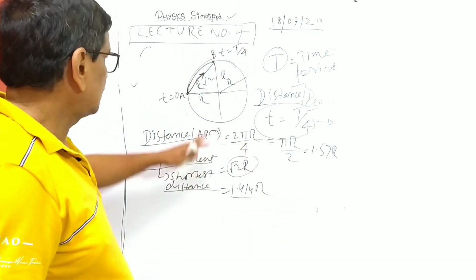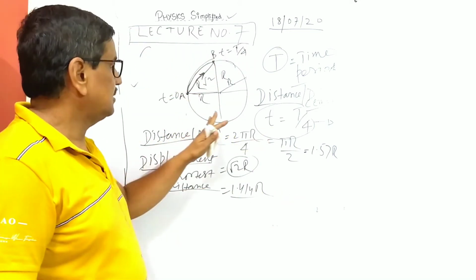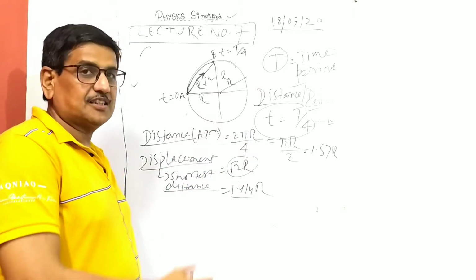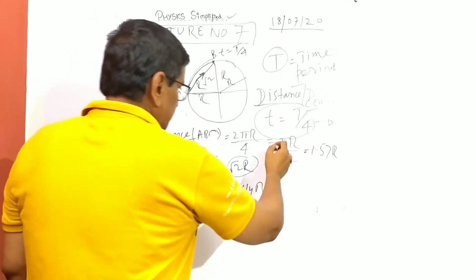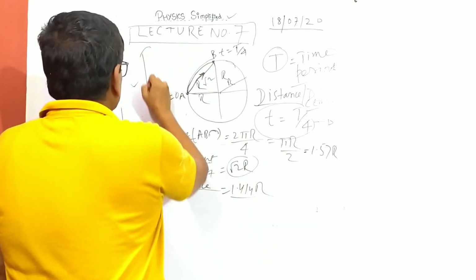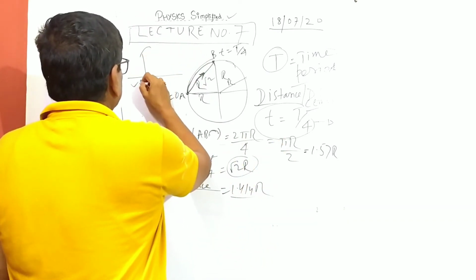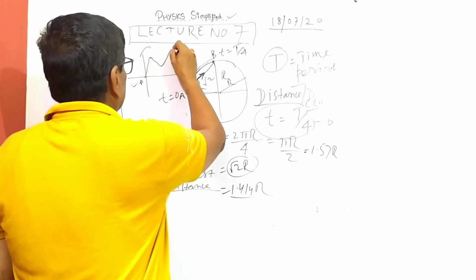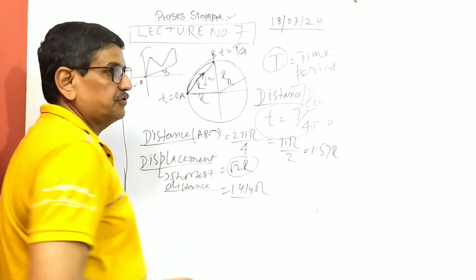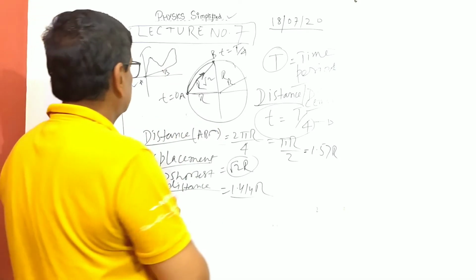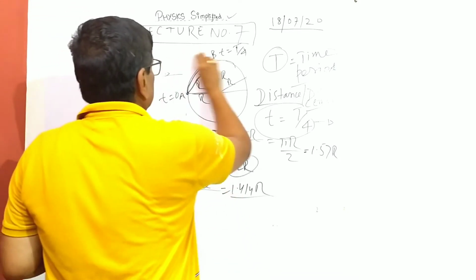So distance, I try to explain in a very practical way. From the first point to the last point, there may be another question like from this point. It is going like this, then going like this, and then coming like this, and you have to make this, or you have to make this. So this is the shortest distance you have made. This is distance and displacement.